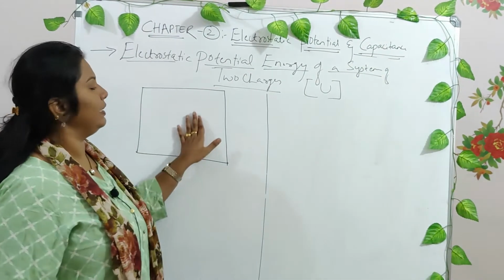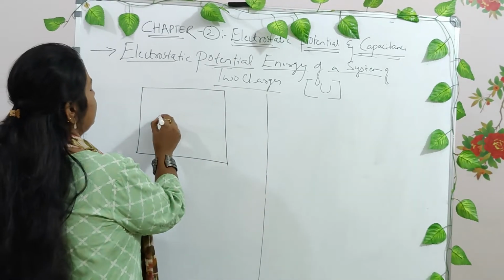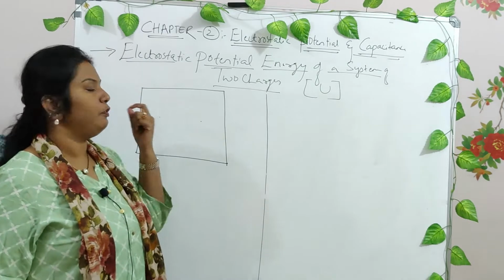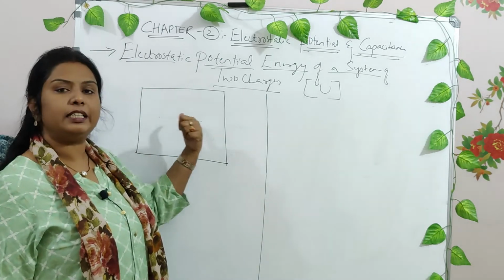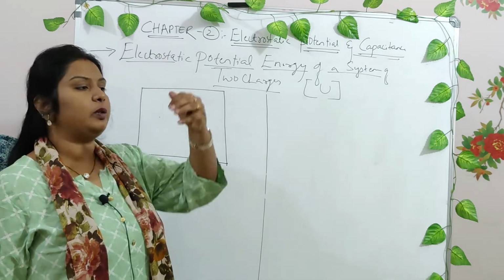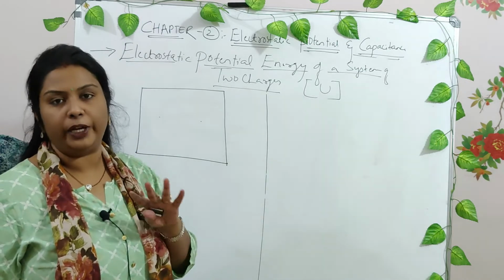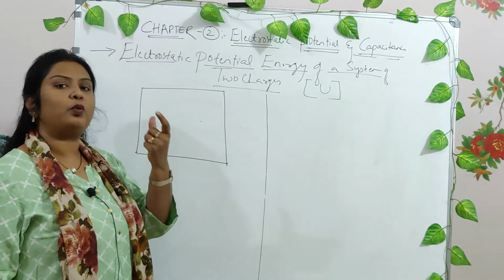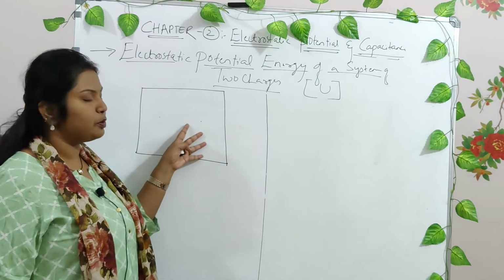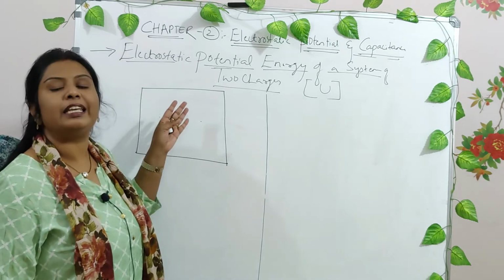Now you have a system. Consider this particular region as a system. This system consists of two charges here. Any body or any charge held at some particular region holds some potential energy. On similar lines, when two charges are kept in this particular region, this becomes a system of two charges, which holds potential energy, right?